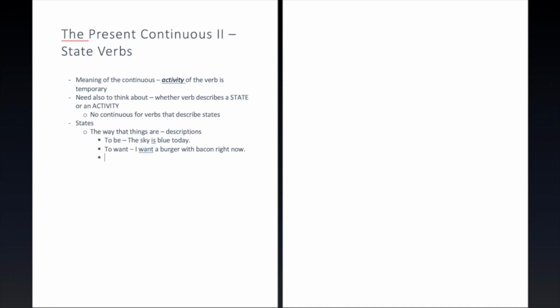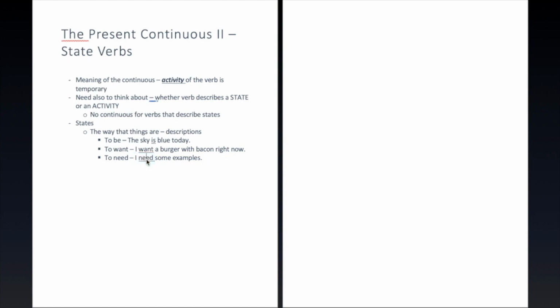What would some other verbs be? Need, very similar to want. I need some examples. You don't have a choice here. I just need it or I don't need it. It's just a description.